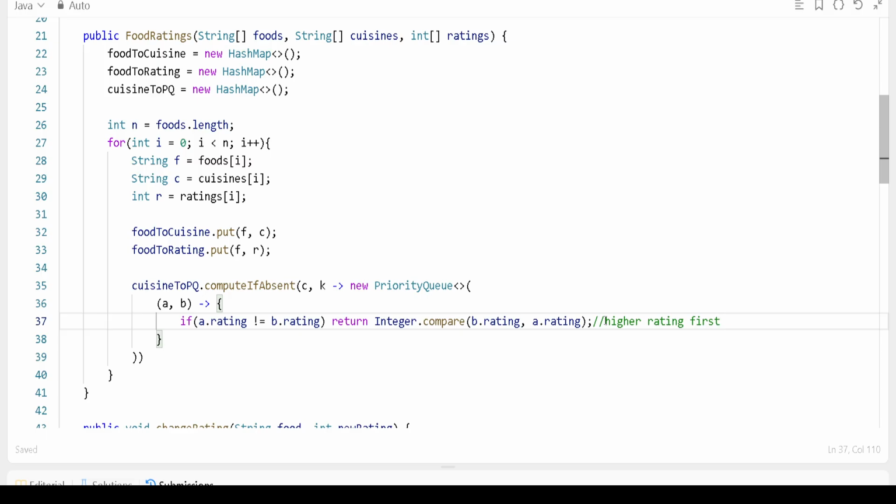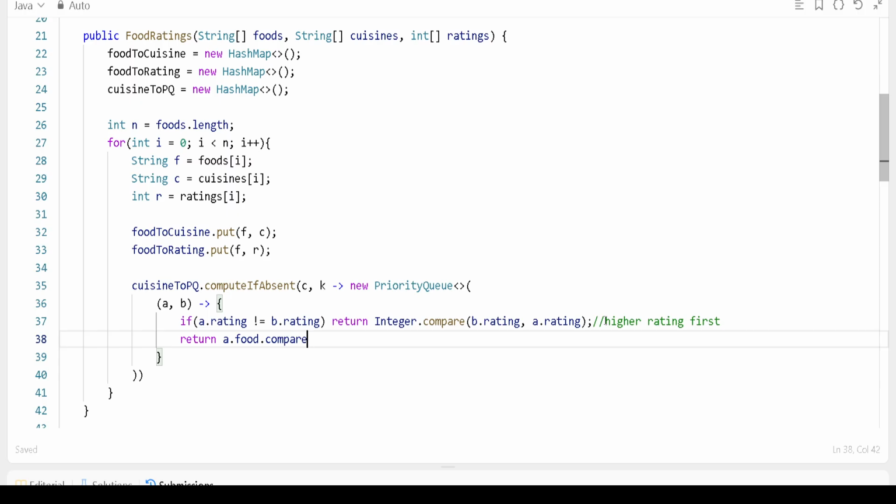In other cases, if this is not the case, we will return a.food.compareTo(b.food). So we will pass both questions and check each question. Let's suppose question A contains the rating not equal. In that case, we will check its rating, and the higher rating will be returned. Otherwise, we'll check the food, right.